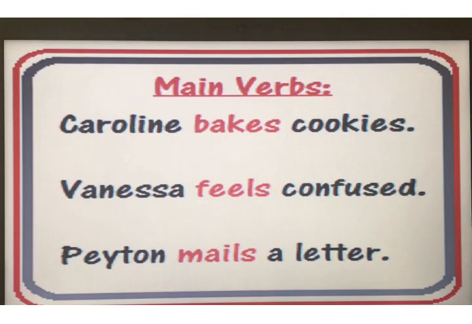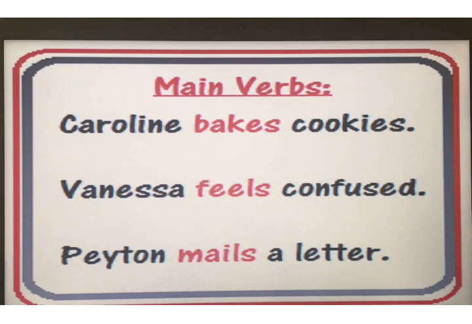Here, as you can see, Caroline bakes cookies. What action is performed? Baking. So bake is the main verb. Vanessa feels confused. Now she is feeling, this is a state of being. So feel is the main verb. Again, Peyton mails a letter. Now he is mailing, so the work being performed is mailing. So mail is the main verb. A main verb can stand on its own.